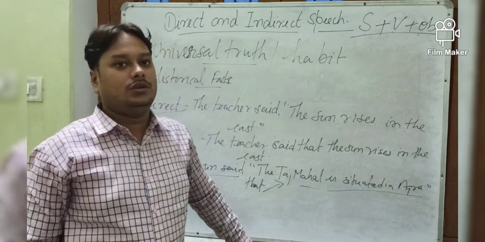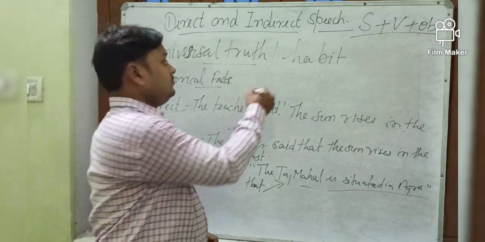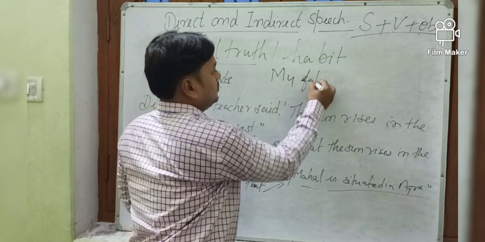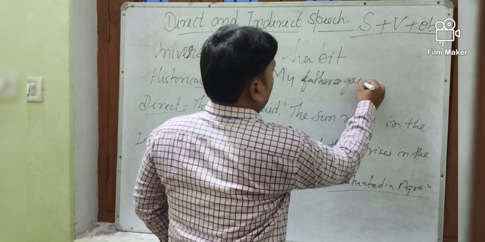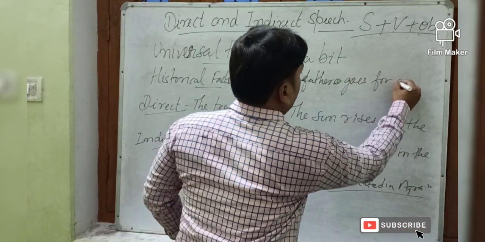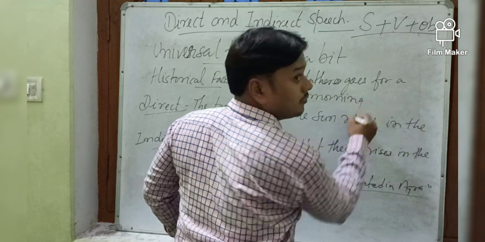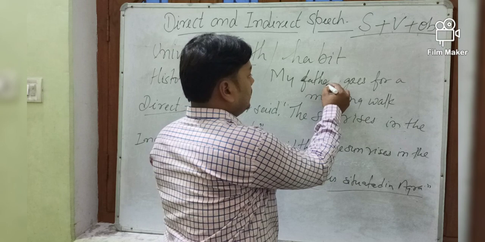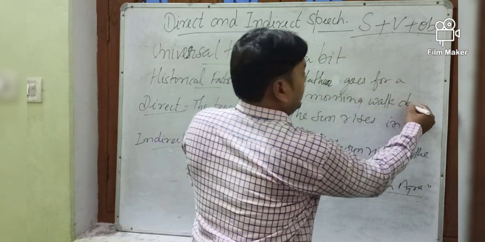Habit. Suppose it is written, sentence direct speech, it is written, my father goes for a morning walk daily.